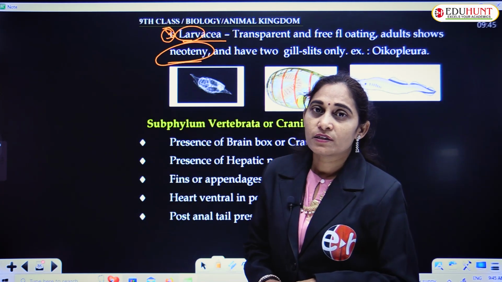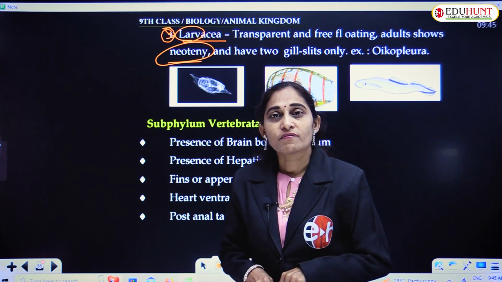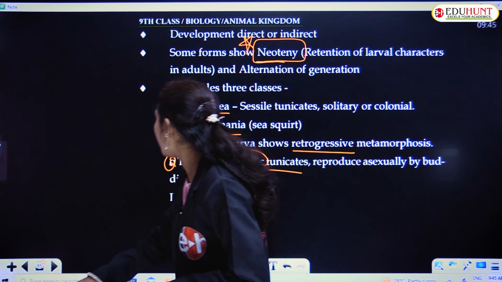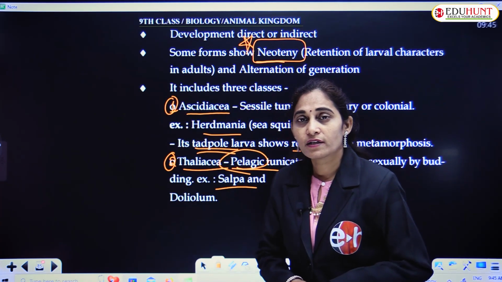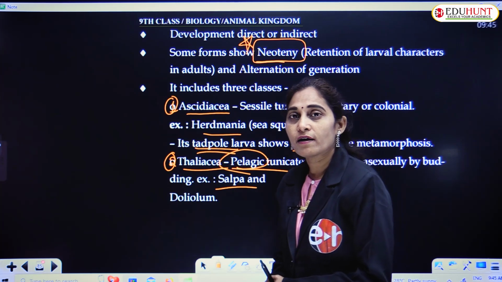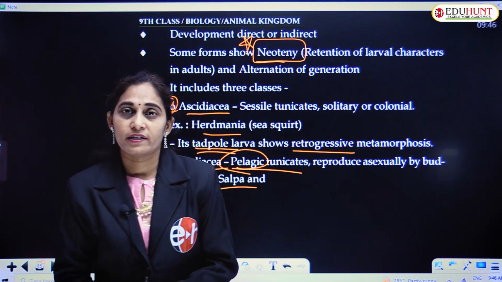And coming to the classification, chordates were classified into Cephalochordata, Urochordata and Vertebrata. These are the three subphyla of the phylum Chordata.